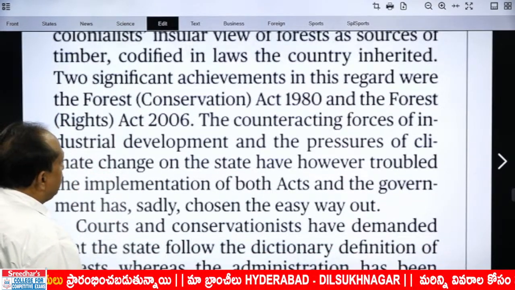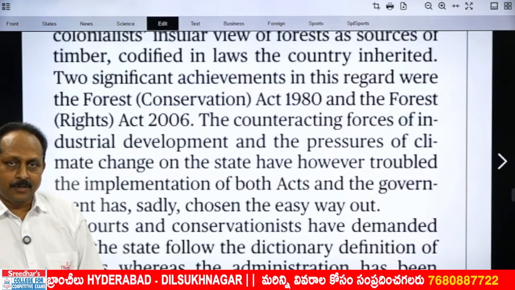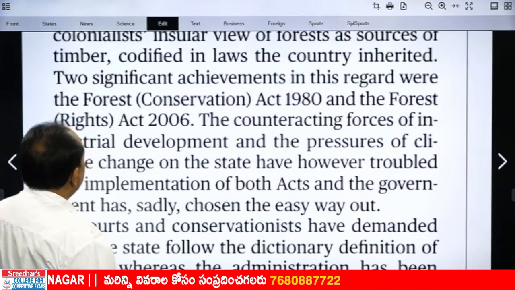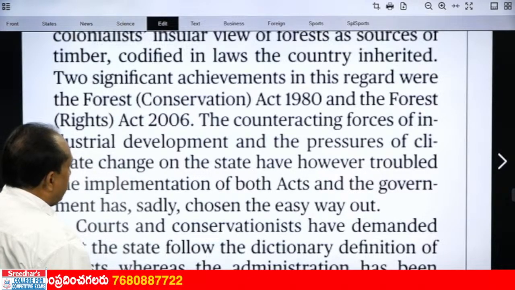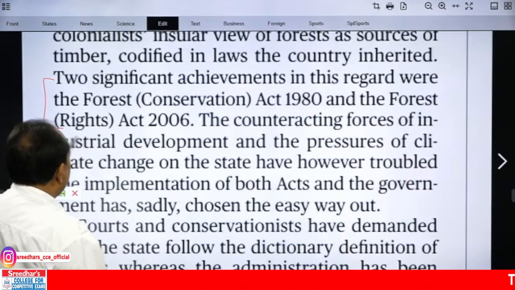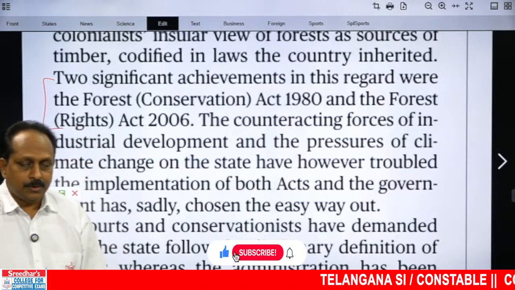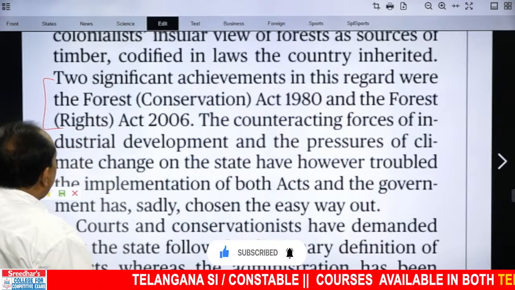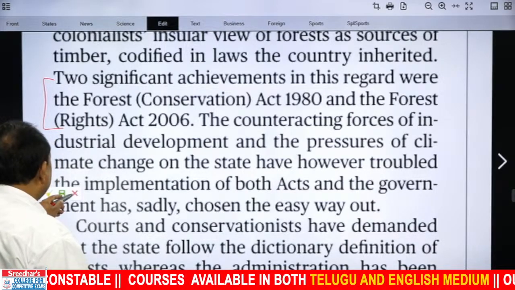Two significant achievements in this regard were, what is this regard? Breaking away from the Europeans' mindset, looking at forests as a source of timber. Two significant achievements in this regard were the Forest Conservation Act 1980 and the Forest Rights Act 2006. How did they break free from the European mindset? They came up with two acts. There are other achievements, but these are the Forest Conservation Act 1980 and the Forest Rights Act 2006.